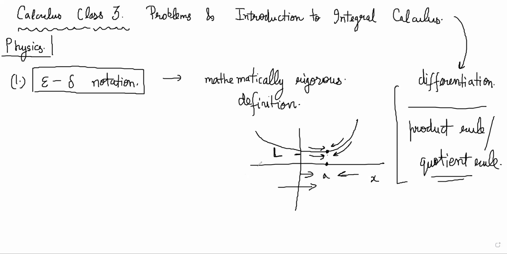That is the basic idea, that the function approaches some value either from less than a or above a. If it approaches the same value from both sides, then we say the limit exists, and that value is the limit of the function as x tends to a.